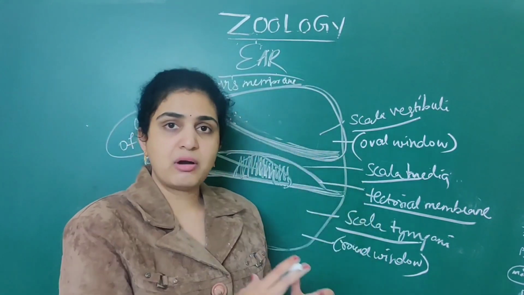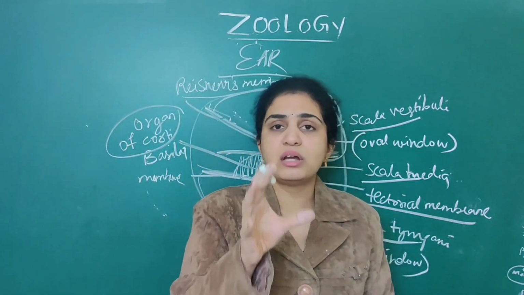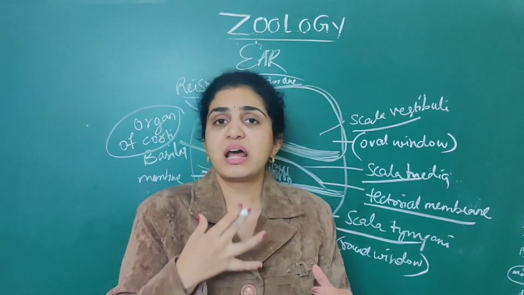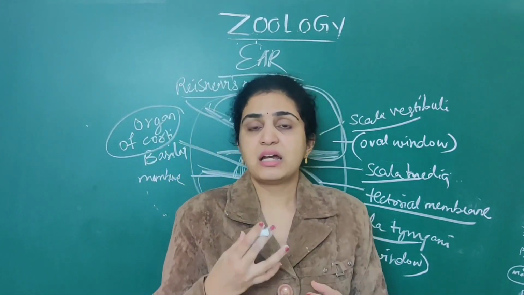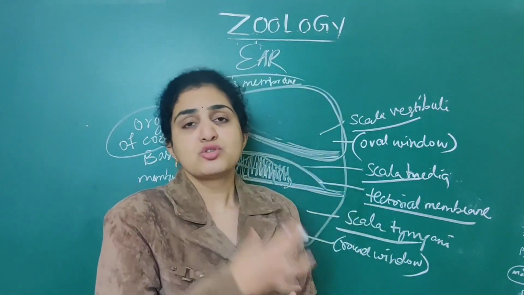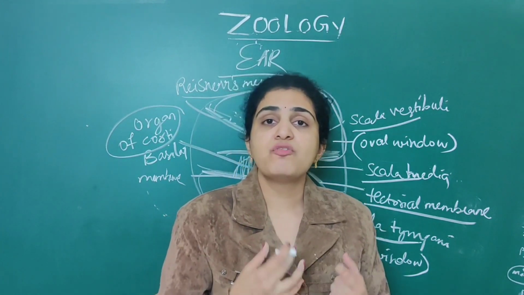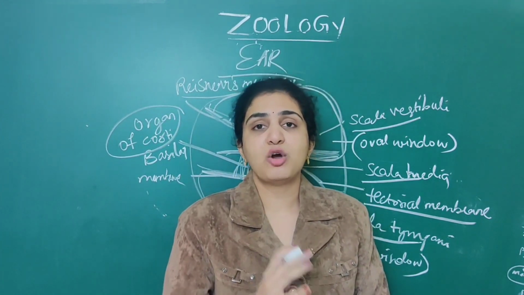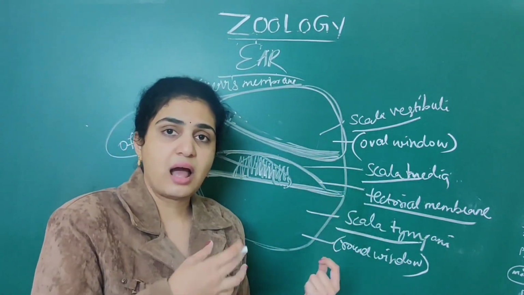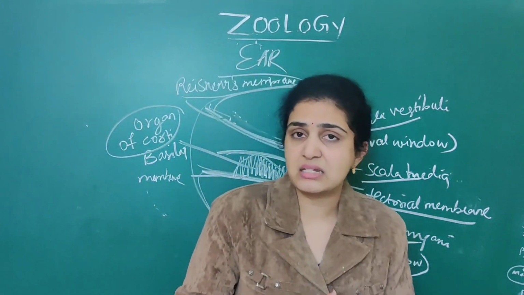Next, we have done about the inner ear. In the inner ear there is nothing much to remember. For the inner ear, first you should remember the labyrinth. There are two types of labyrinth: bony labyrinth as well as membranous labyrinth. The bony labyrinth consists of a fluid-filled cavity called perilymph. The other one is endolymph, that is in the membranous labyrinth.